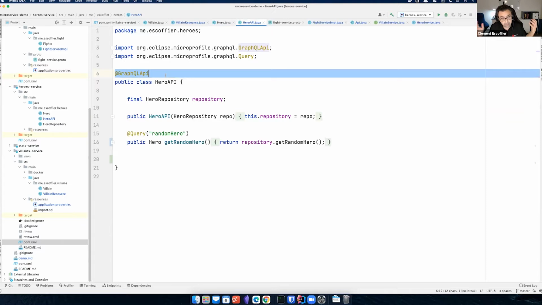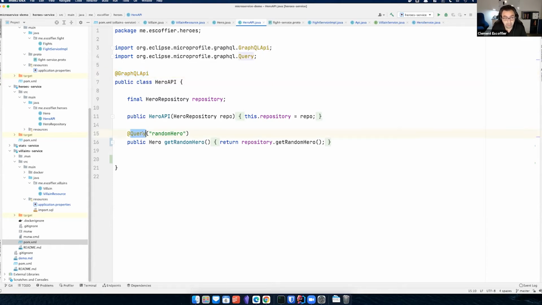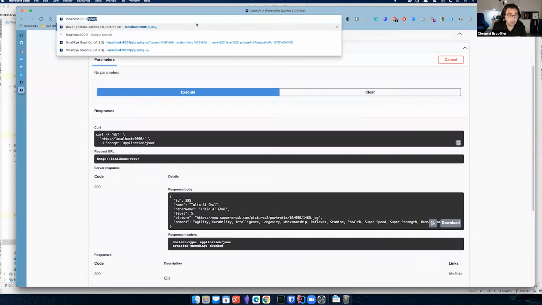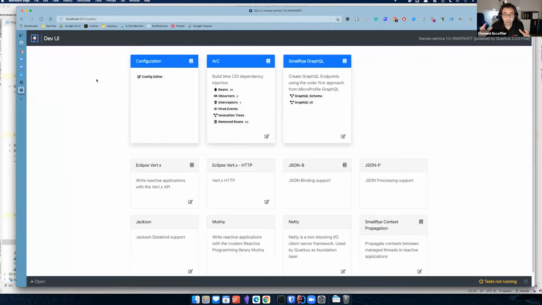So it's how I did it. You have just your hero API, you use the GraphQL API annotations, and then you have the query annotations that say, hey, this is my random hero. So let's try this now. I'm going to go to the Dev UI, a second Dev UI for that microservice that is already started in dev mode.